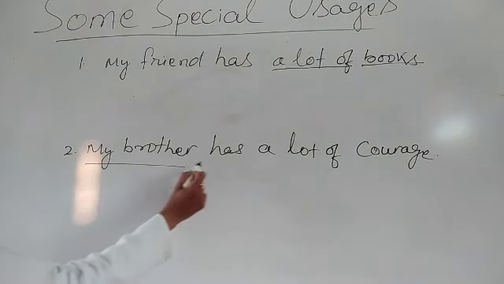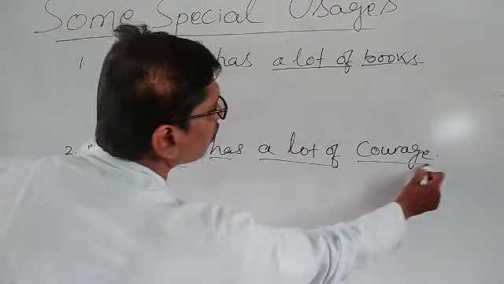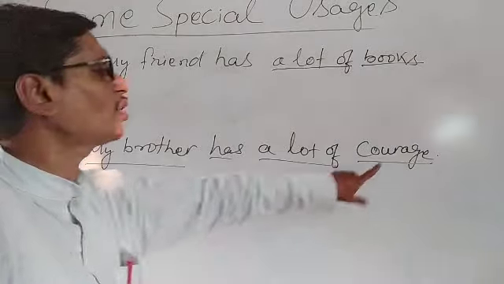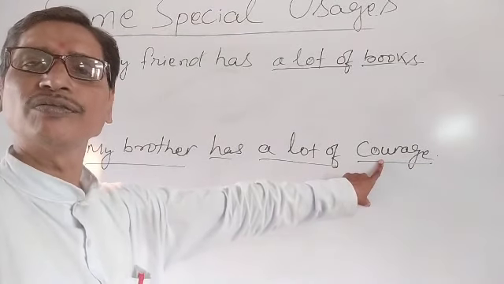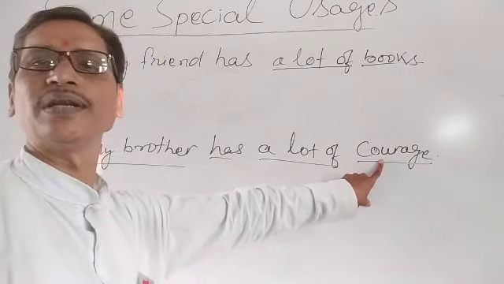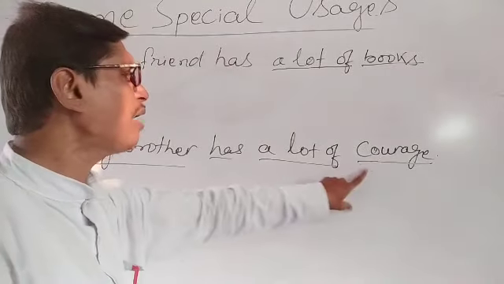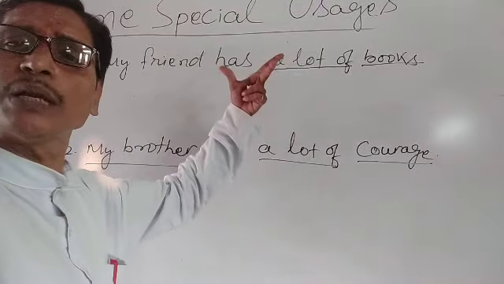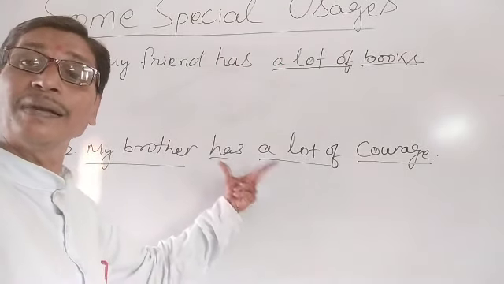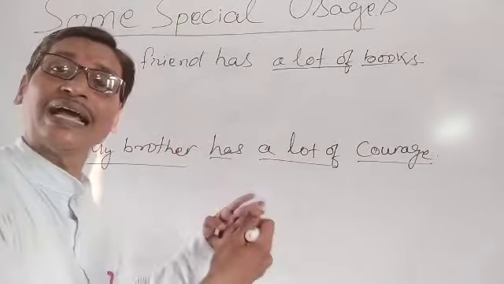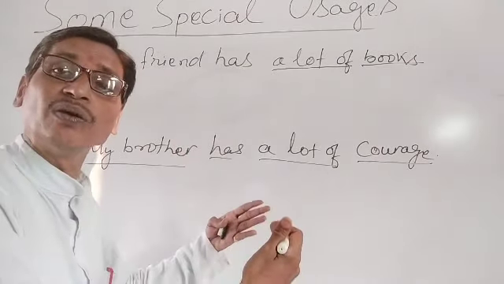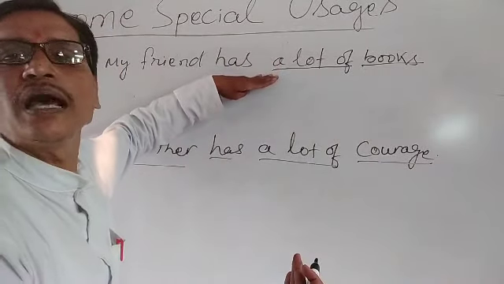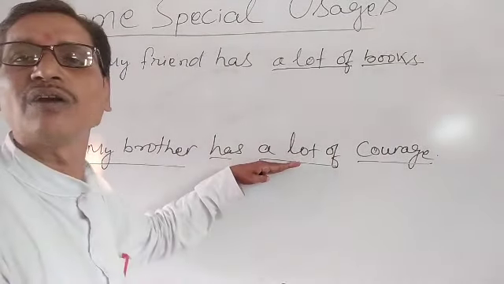My brother has a lot of courage. Here you see, we have again used a lot of to talk about the amount or quantity of courage, which is an uncountable noun. Okay, so now what will we do? We have used a lot of for both countable and uncountable nouns, but when we convert them into negative or interrogative, we have to use many for countable nouns and much for uncountable nouns.